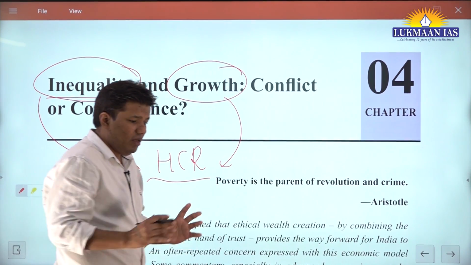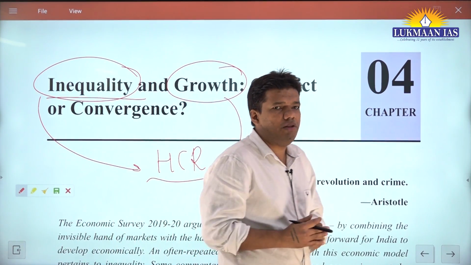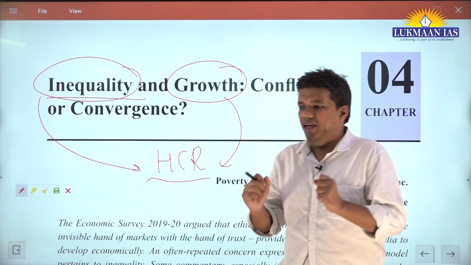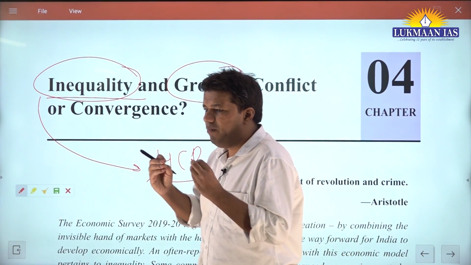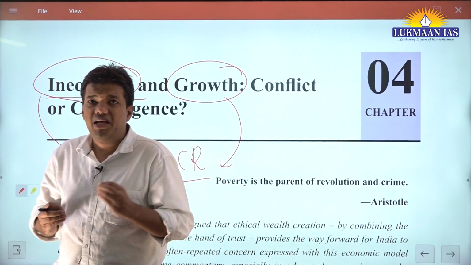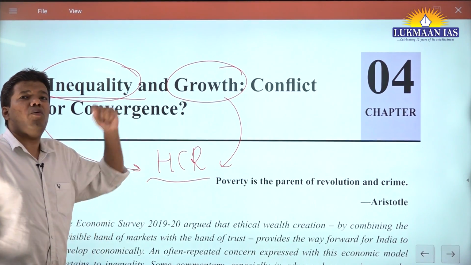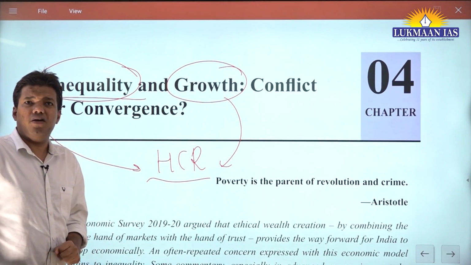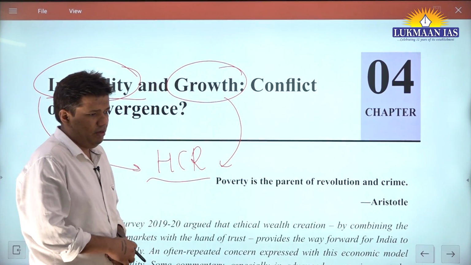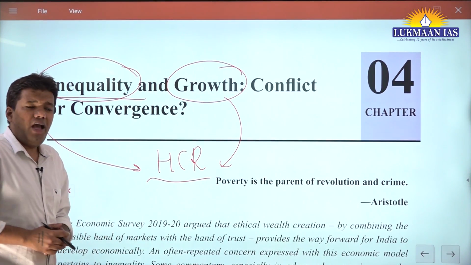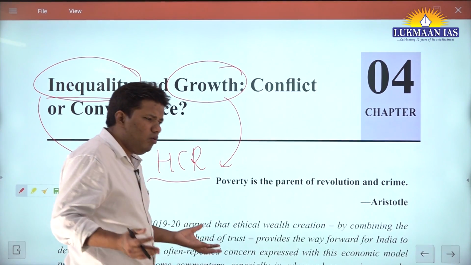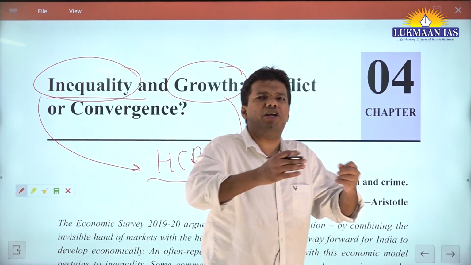So what is happening generally, the essence of this chapter, is that India is at that stage of development where, if the growth is rising, growth is a more important determinant of poverty reduction. That is the essence of this chapter. And when the growth is rising, there is also some inequality involved.